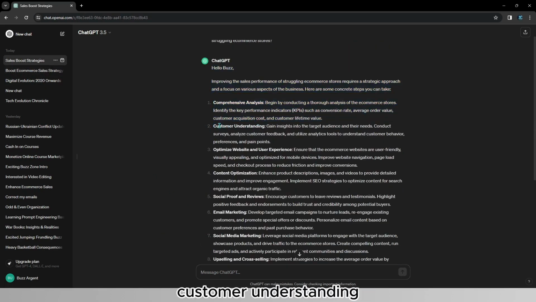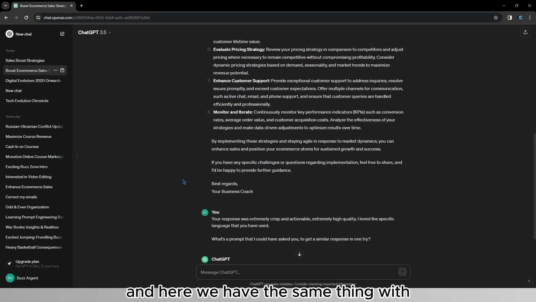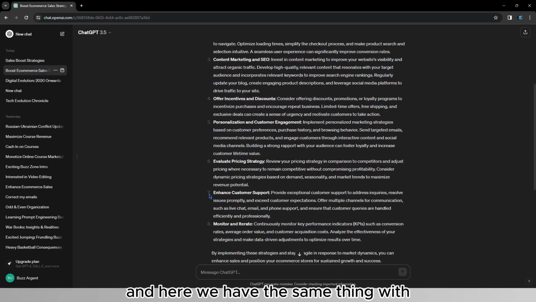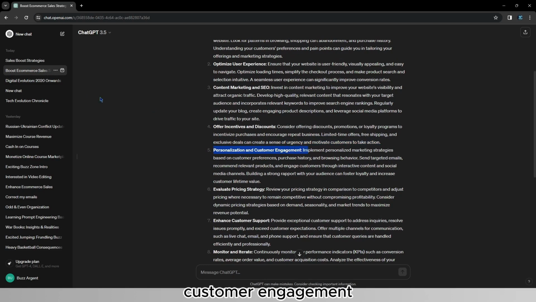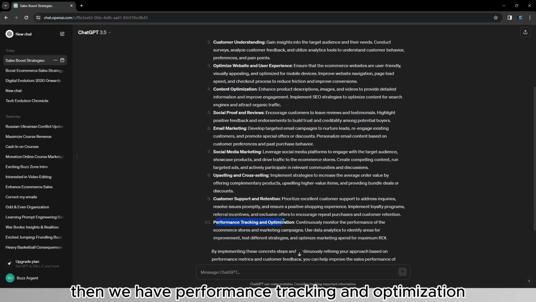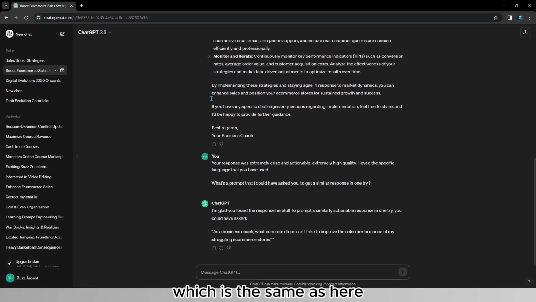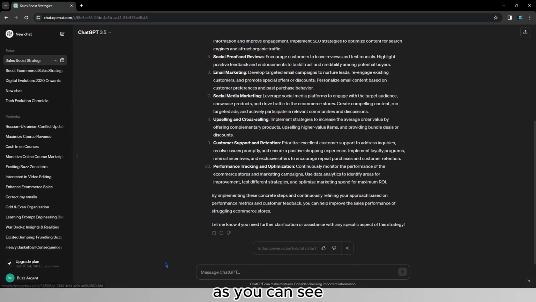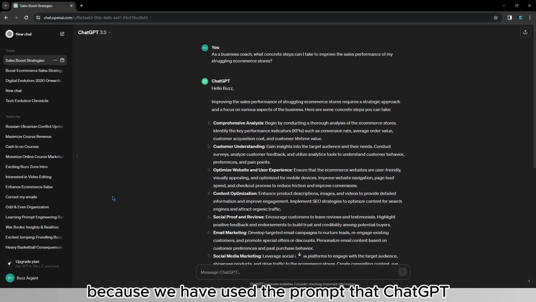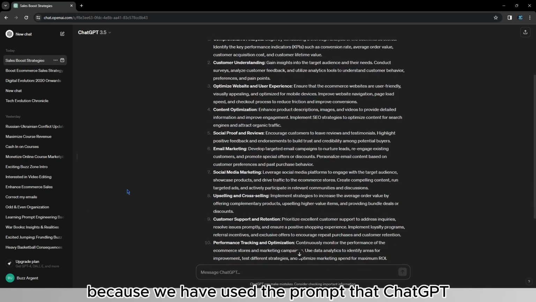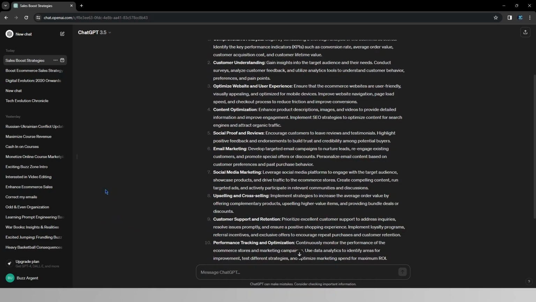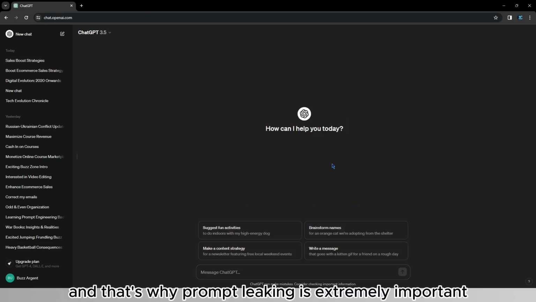Here we have customer understanding, and here we have the same thing with customer engagement. Then we have performance tracking and optimization, which is the same as here, monitor and iterate with KPIs. As you can see, the responses are extremely similar because we have used the prompt that ChatGPT suggested us to use. And that's why prompt leaking is extremely important.